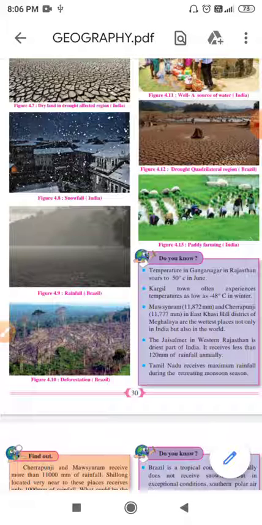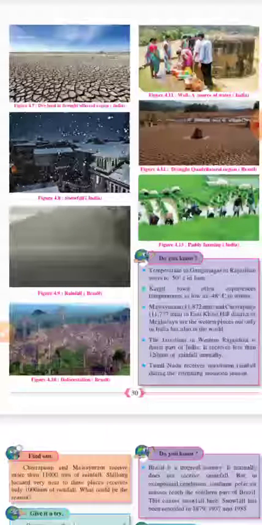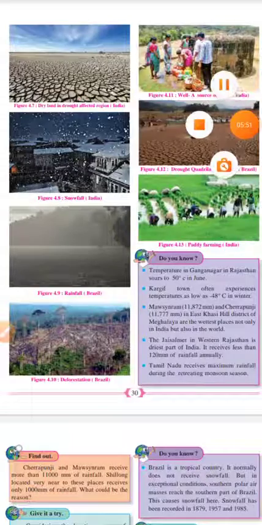The best tourist places, the places which are very beautiful, lie in the temperate zone, the zone between the Tropic of Cancer and Arctic Circle, and Tropic of Capricorn and Antarctic. Understood?